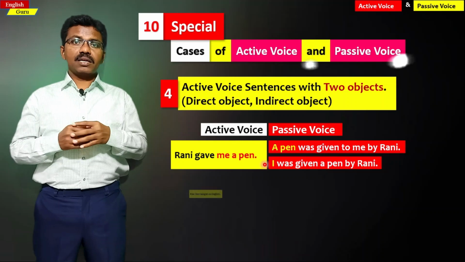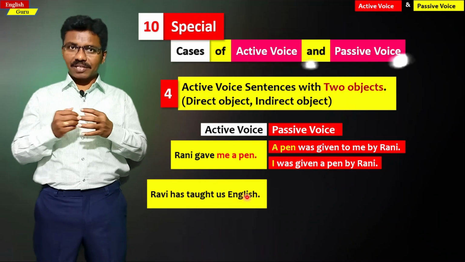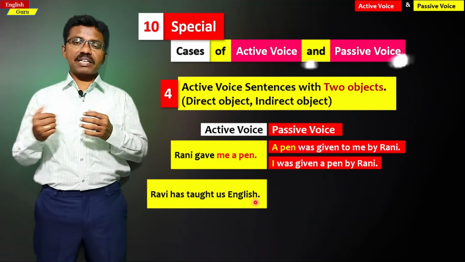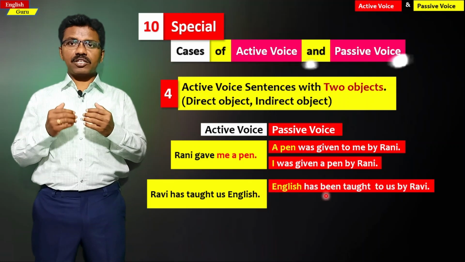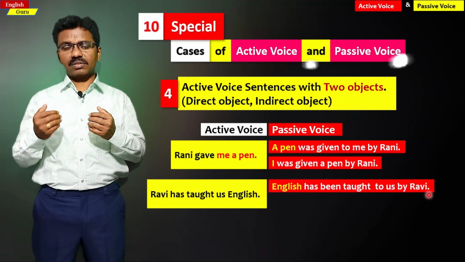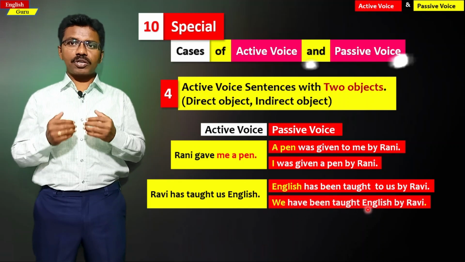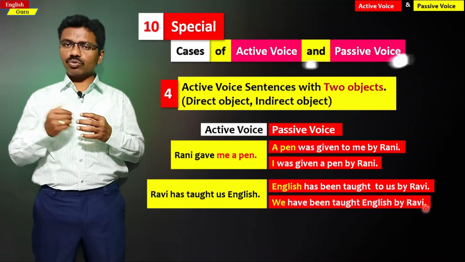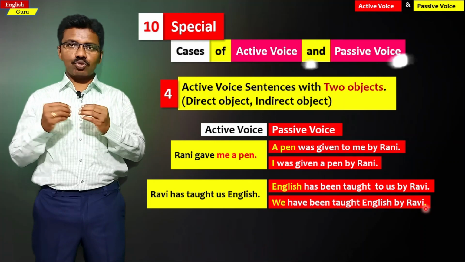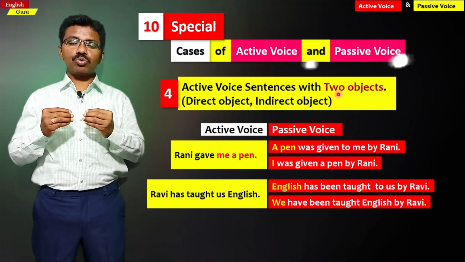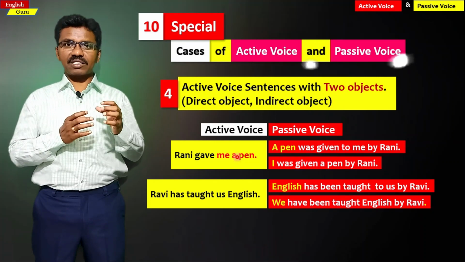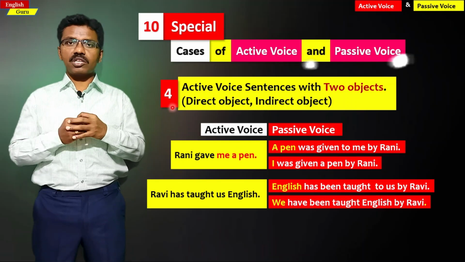In a similar manner, Ravi has taught us English. If we change this into passive structure, English has been taught to us by Ravi. That is one way of writing. The other way of writing is we have been taught English by Ravi. These two are right. And when two objects are there, we have two passive structures of this active sentence. This is the fourth special case.